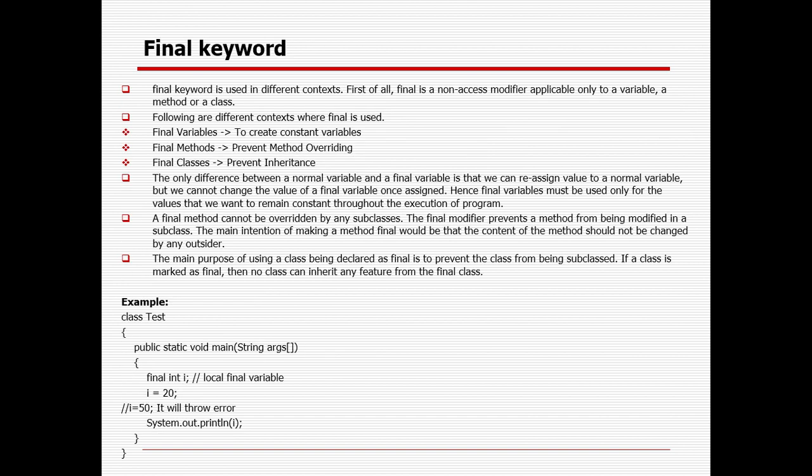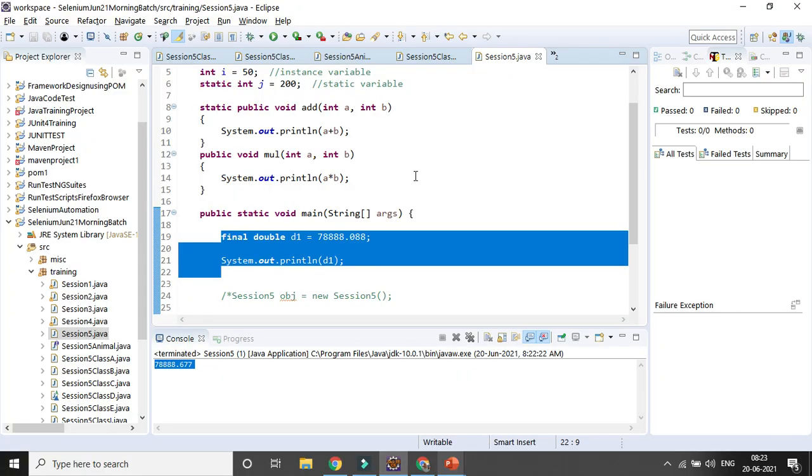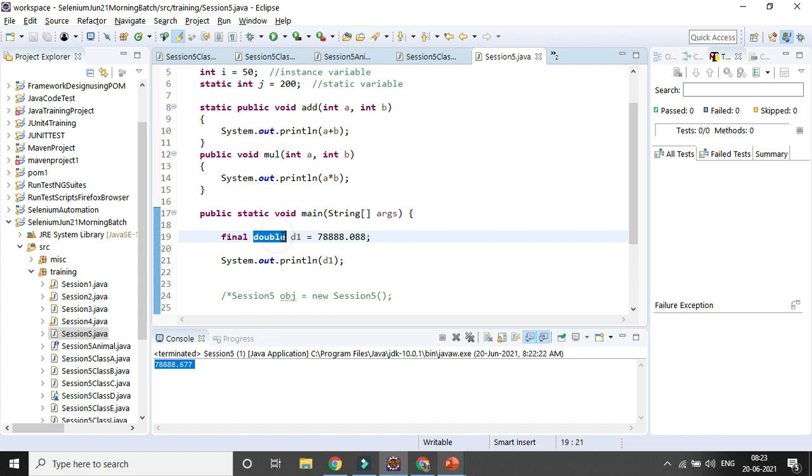Can you just show me that final class program? Can we use the static keyword and also final at the same time? No, because it is a non-access modifier, it can be only one, right? Static or final is a non-access modifier, so it can be only one. Public is your access modifier. It can be public, private, protected or default, whereas non-access can be only one, either final, or static, or abstract. Can you scroll up?